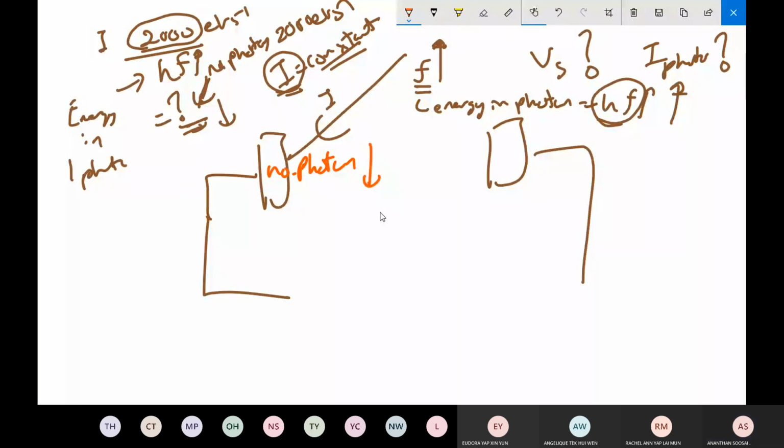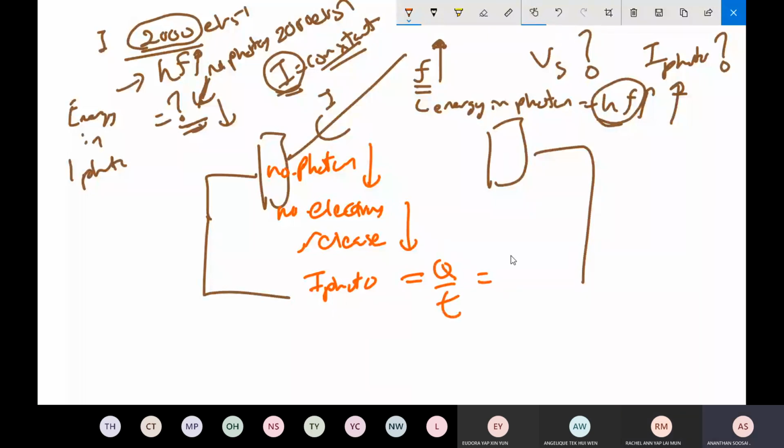Because the number of photons drops, the number of electrons released also drops. Therefore, what happens to the photocurrent? Photocurrent is the rate of flow of charge.